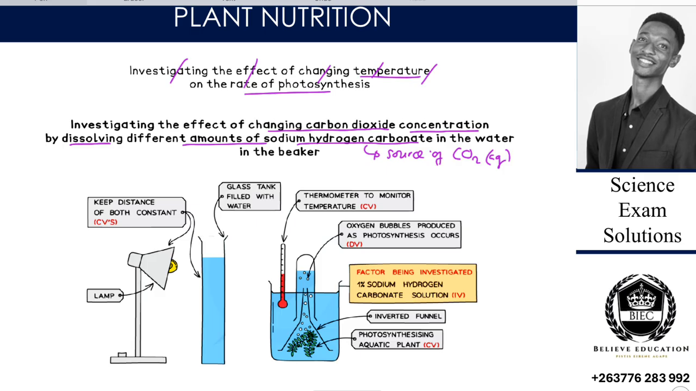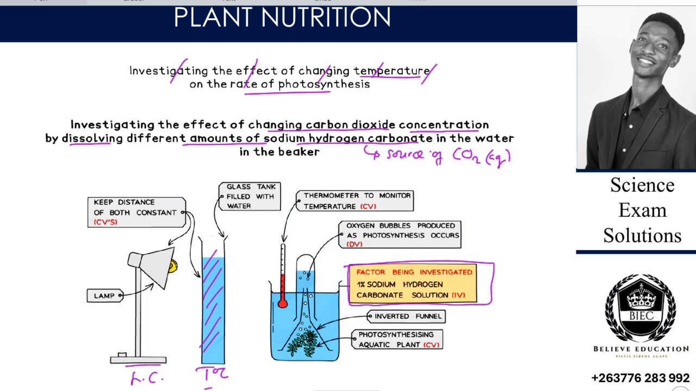And so this time we are trying to make sure that we have a glass tank filled with water. This one would keep our temperature constant, and this one would keep our light intensity constant, but what we are now changing is the amount of what? The amount of sodium hydrogen carbonate.